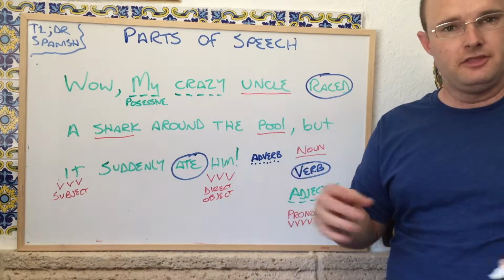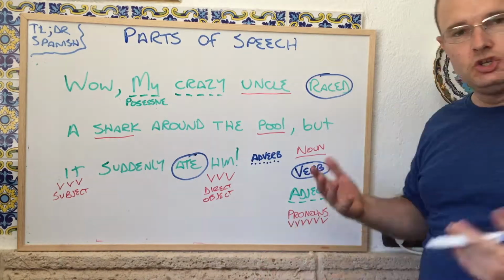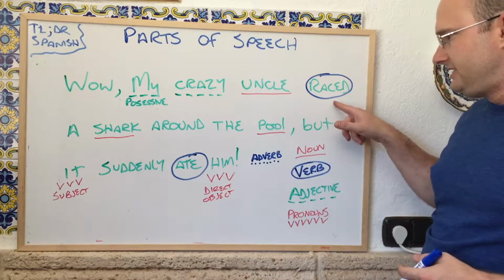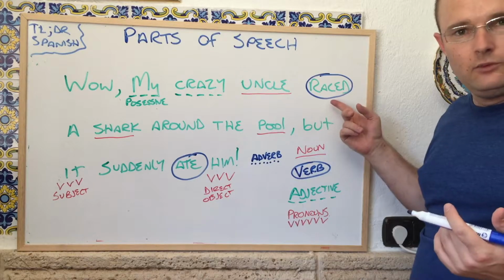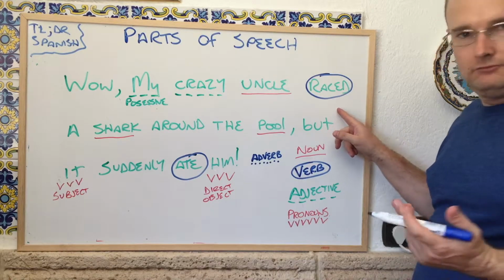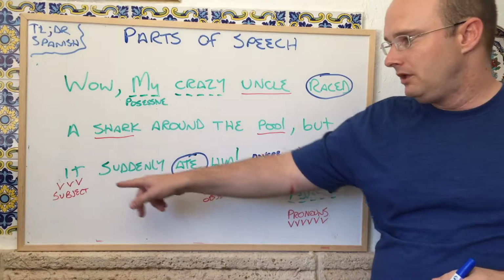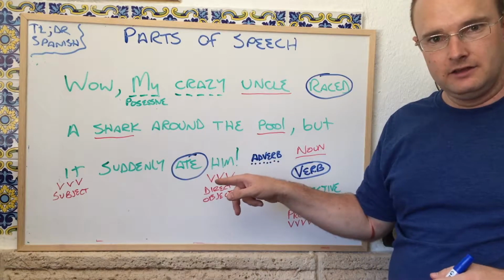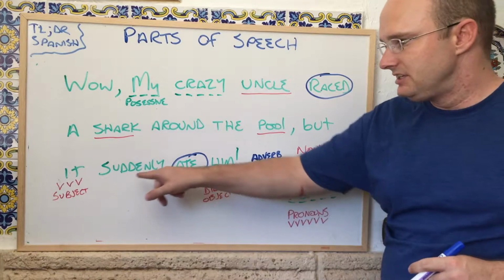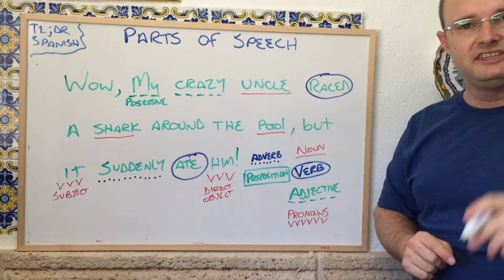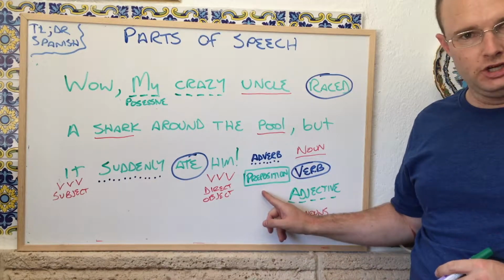An adverb is something that modifies a verb. So in order to find an adverb, I'm going to look at my verbs, which are blue. Raced. Do I know how he raced? No. Ate. Do I know how the subject ate? I do. It ate suddenly. Suddenly modifies ate.